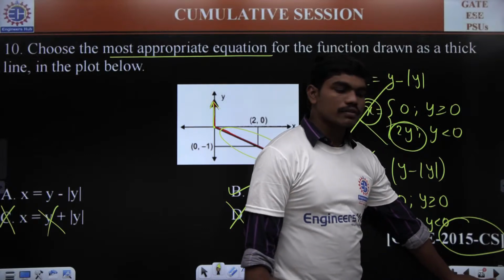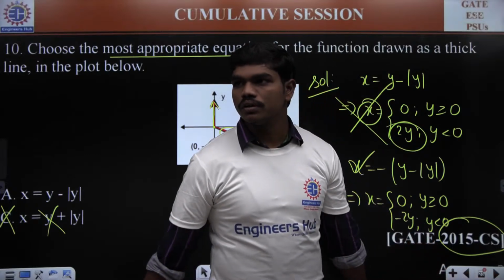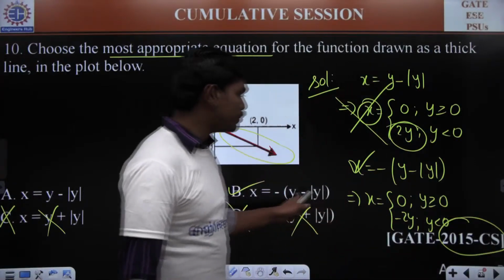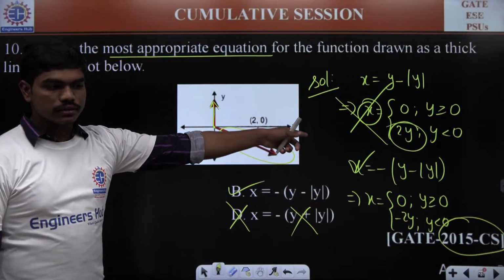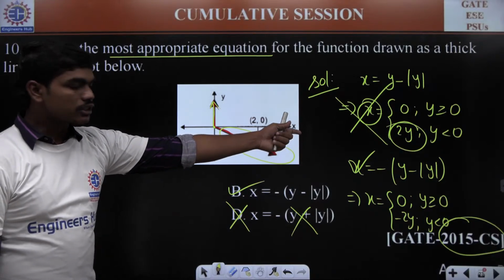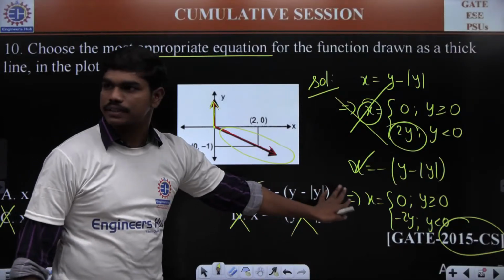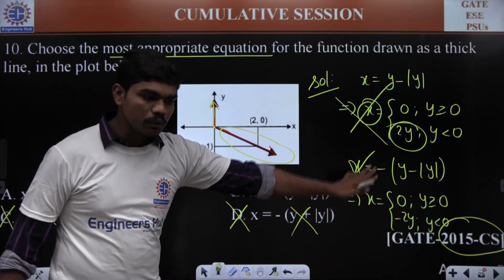So can we go for the next problem? Is this question clear to all of you? Can you all understand why this graph is denoted by this particular equation B? Because of that logic? Yes or no? So please respond. Can you all understand why this option B is the correct answer for this question? If you all can understand this, we'll move to the next problem.